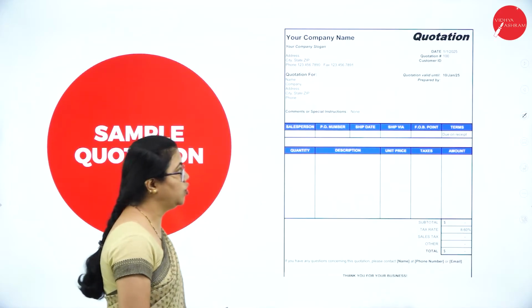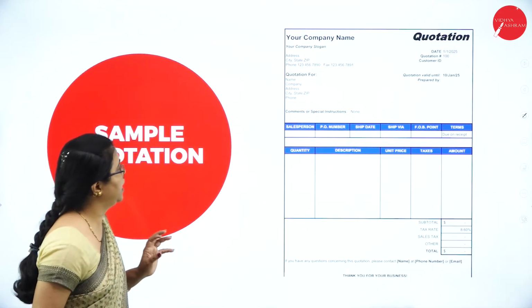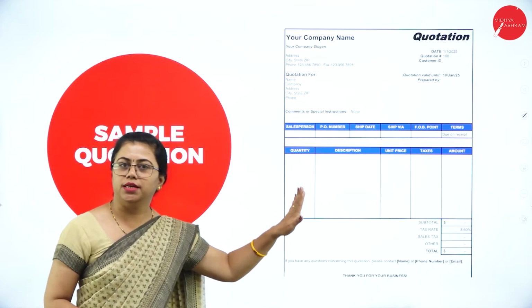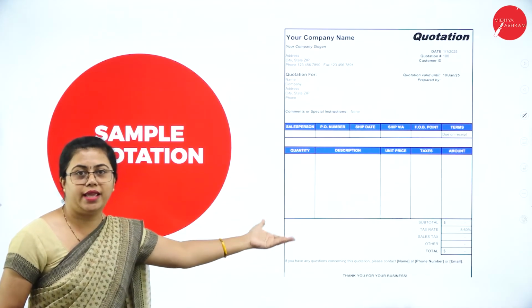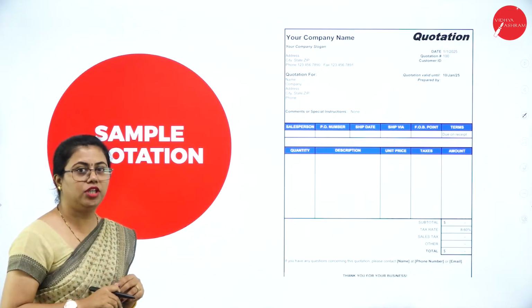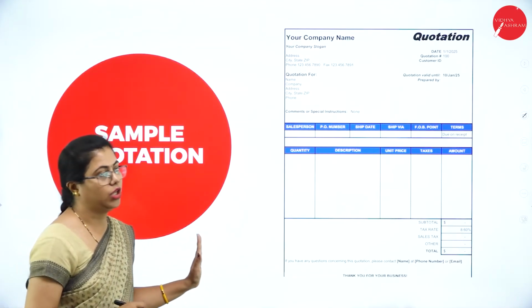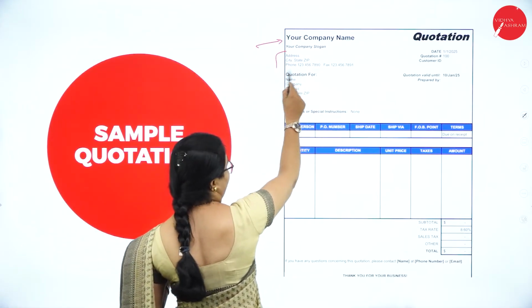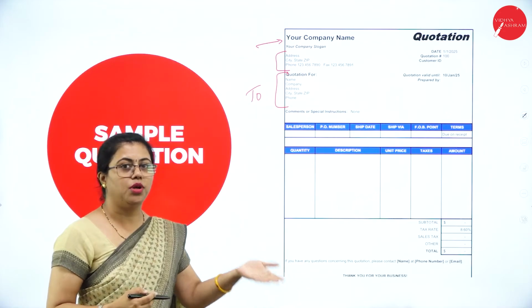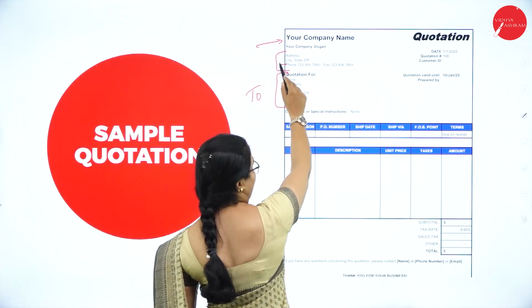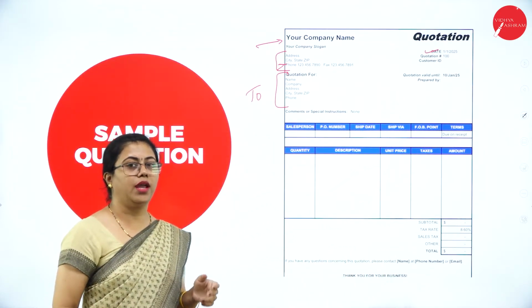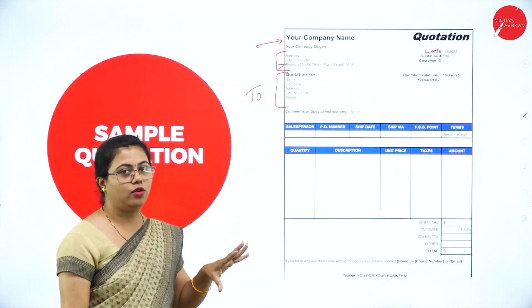Okay, so let us have a look at a sample quotation now. How do you write a quotation? You must mention that it is a quotation. This is purely a template made by the company; it need not be like what I have shown. You can put the quotation in the middle, you can write the letterhead, everything, but what all should be there, I am telling you. Your company name and address will be there, and to whom you are giving this quotation will be there. And here the date will be there. The date can be in any form; it can also be elaborate, that is fine.